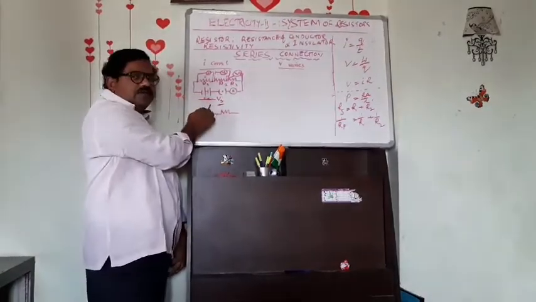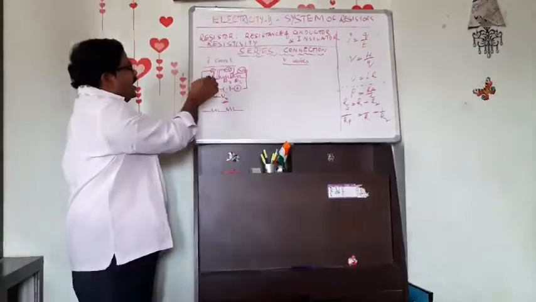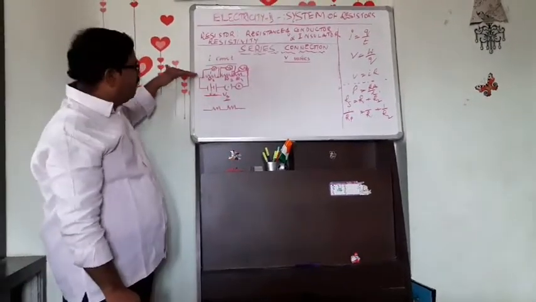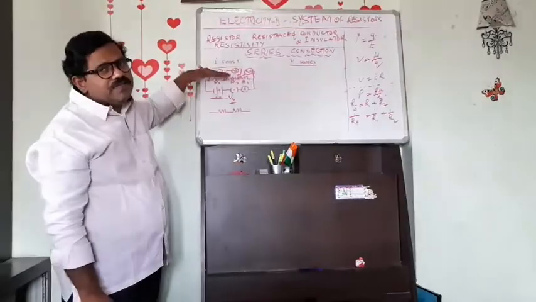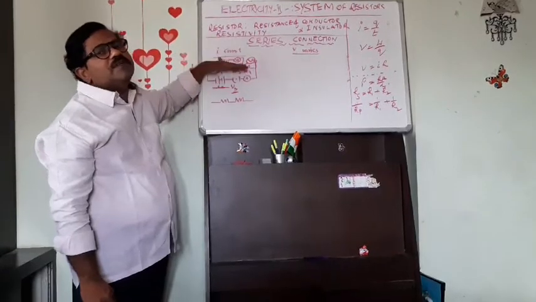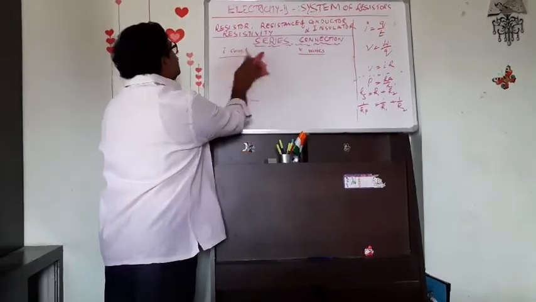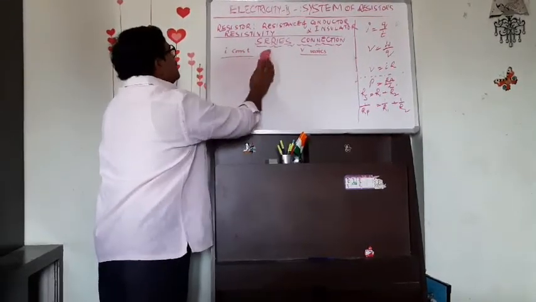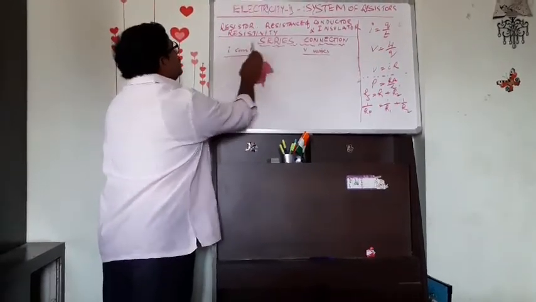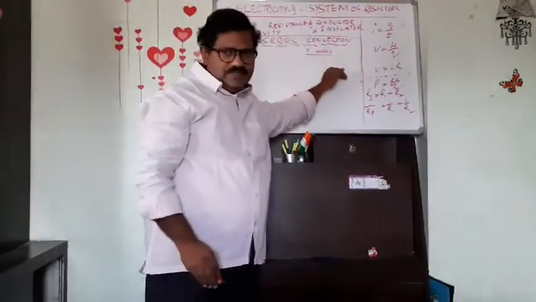When resistors are connected in series, V is equal to V1 plus V2 plus V3, meaning the V value varies across each resistor. It is not fixed, whereas the I value remains the same. These are the two observations when resistors are connected in series: I is constant but V varies.